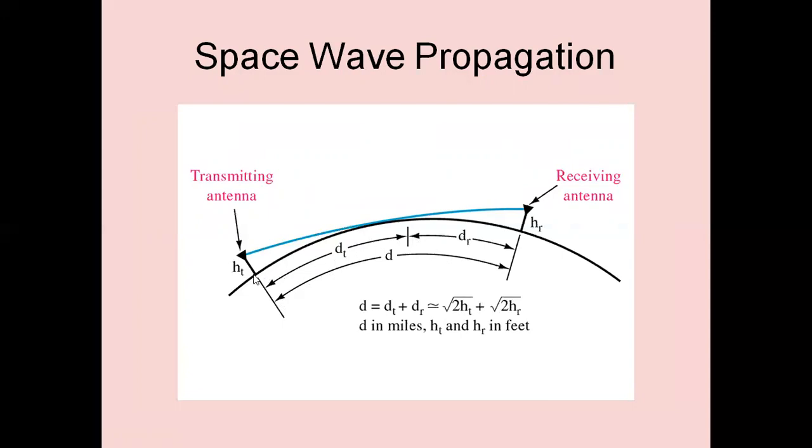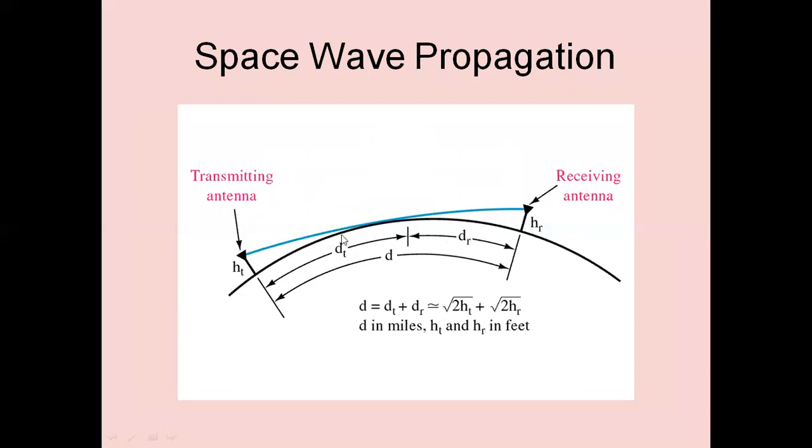Dt is the distance from transmitter to the surface of the earth where the waves are striking the ground, for the long distance communication. Then from there we have the path transmission distance dr. The total distance we also call the radio horizon for space wave. D is the radio horizon, or the distance between transmitting antenna and the receiving antenna, which is equal to dt plus dr. Ht is the height of the transmitting antenna.